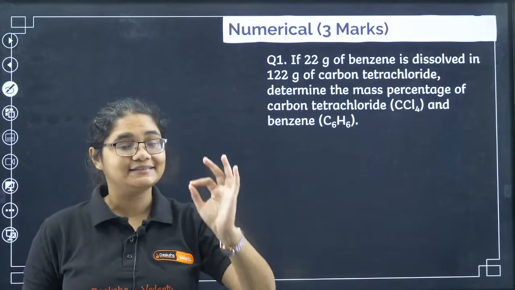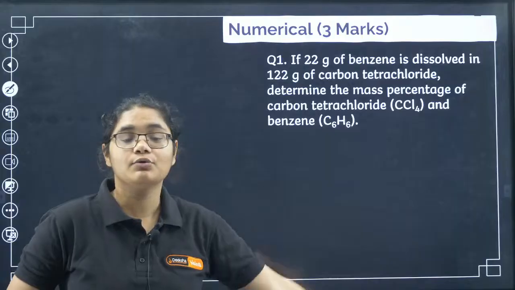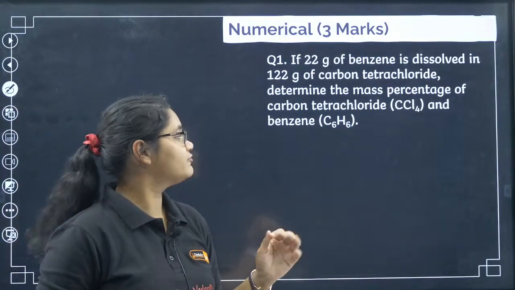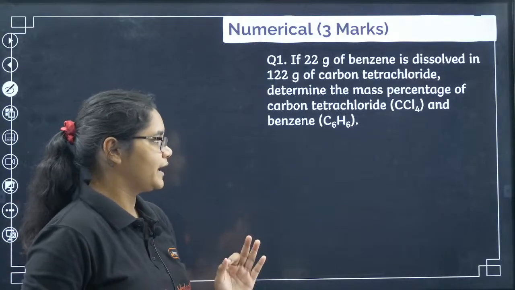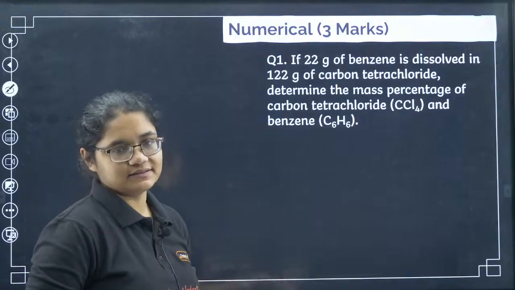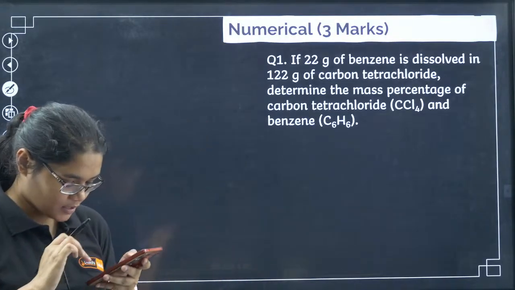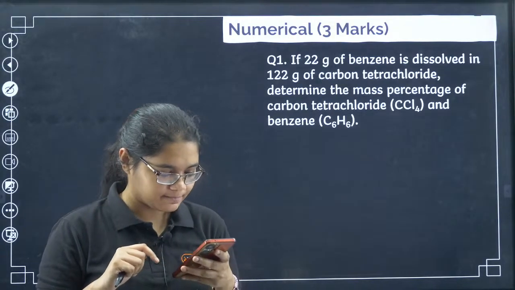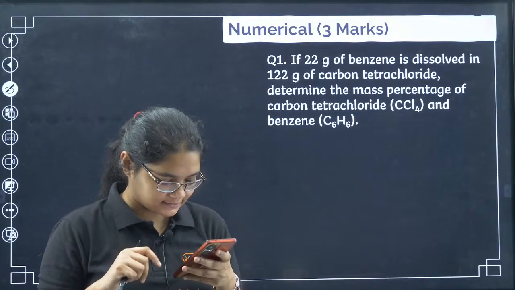Now we will do some numerical questions. So please quickly sit with your calculator. Read the question and solve it. I'll just tell you how to solve it. The first question here: 22 gram of benzene is dissolved in 122 gram of carbon tetrachloride. Determine the mass percentage of carbon tetrachloride and benzene. Very simple question. Please try this and answer me. Only 5 numericals I have taken. Can we answer this quickly?